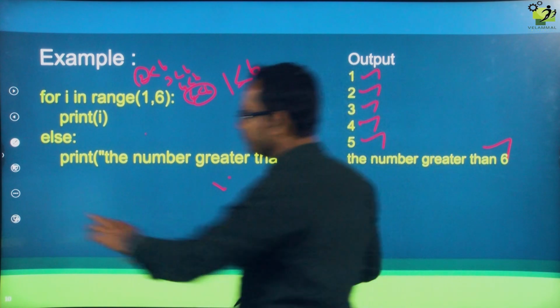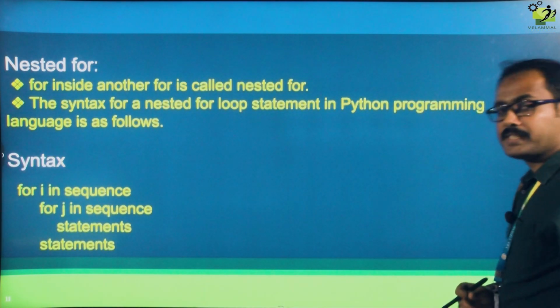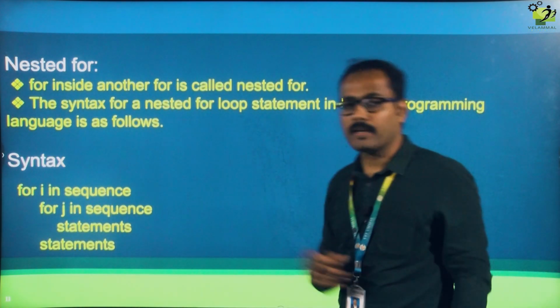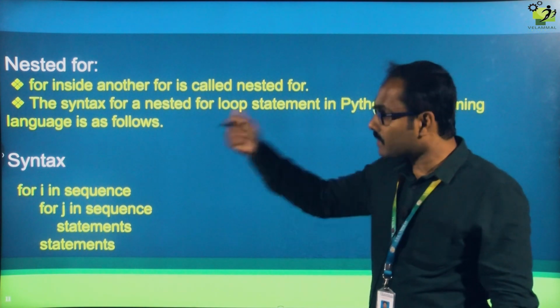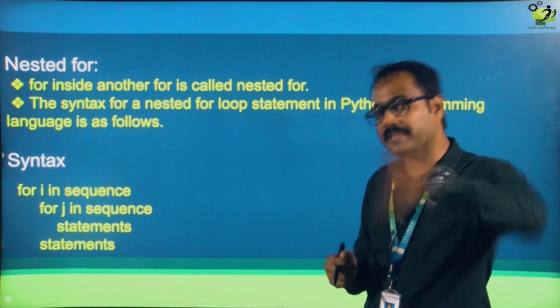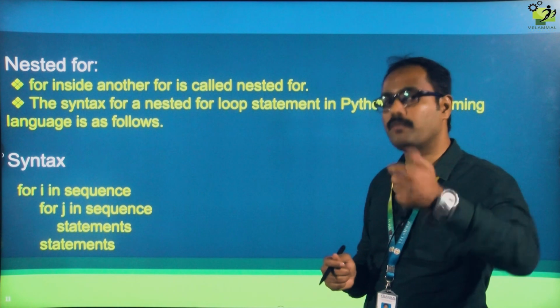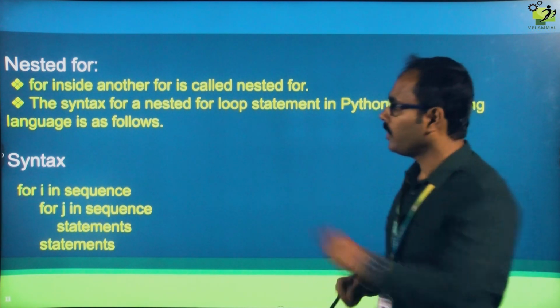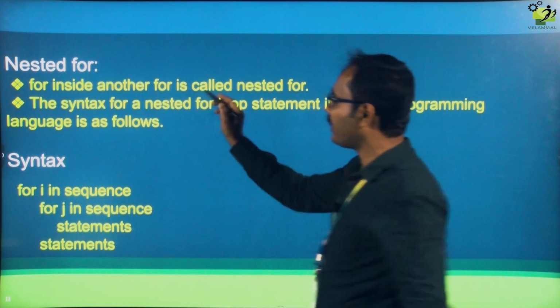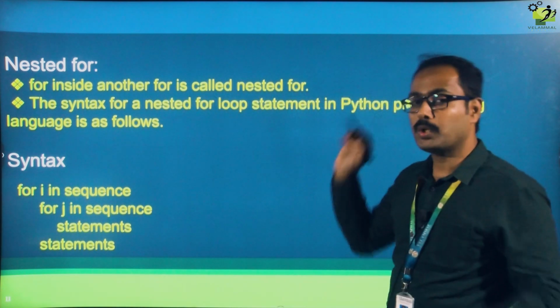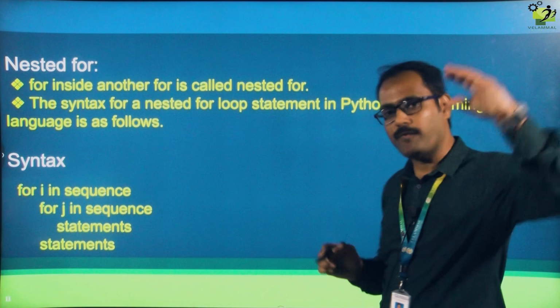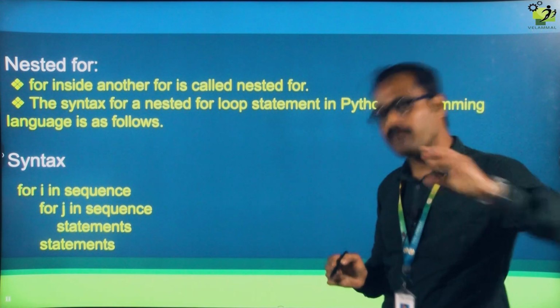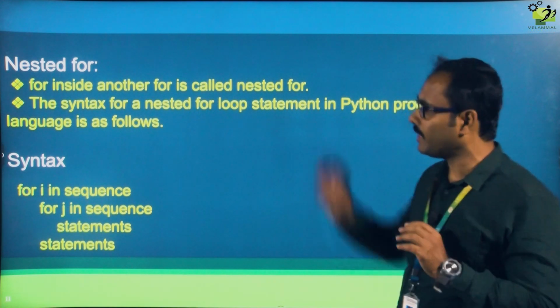Now nested for, what is a nested for? The meaning is in the name itself: a for within a for. We are going to use a for loop, and within it we are going to use another for loop also. A for inside another for is called a nested for.